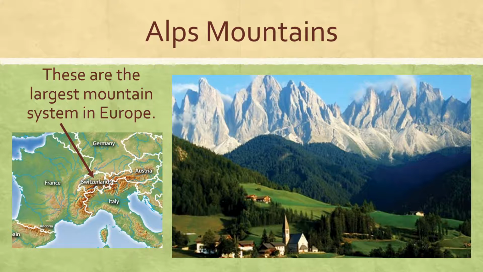And then, once we got to Europe, we talked about the Mediterranean Sea, which is an intercontinental sea. It's between Asia, Africa, and Europe. We talked about the Italian Peninsula and how the Italian Peninsula is shaped like a boot, and that a peninsula means that it's almost completely surrounded by water. It has water on 3 sides. And we talked about the Alps Mountains, which is the largest mountain system in Europe.